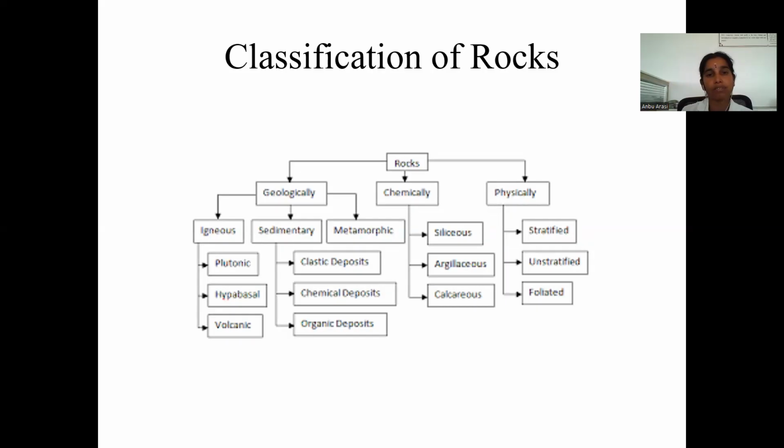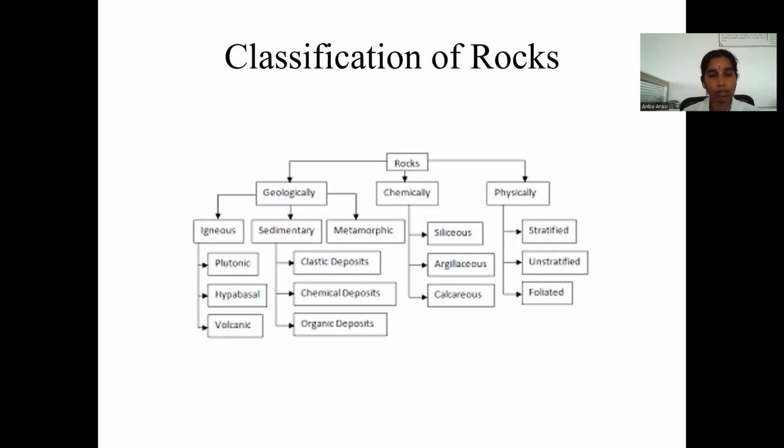First, it's classified geologically. They are again divided into three categories: igneous rock, sedimentary rock, and metamorphic rock. Chemically based, it's classified into three categories: siliceous rock, argillaceous rock, and calcareous rock. Physically, it's classified into three categories: stratified rock, unstratified rock, and foliated rock. Okay, these are all the basic classifications.